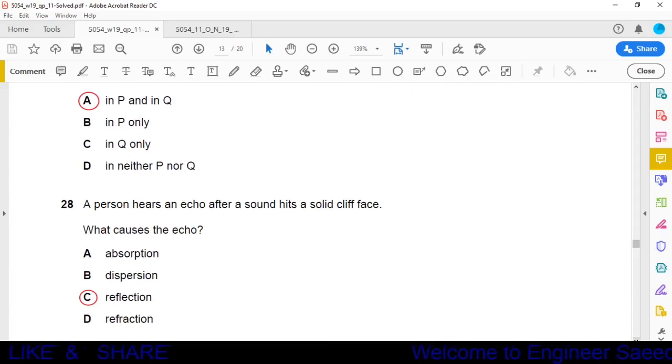Question number 28. A person hears an echo after a sound hits a solid cliff face. What causes the echo? Absorption, dispersion, reflection, refraction. It is called reflection. When a ray strikes a surface and bounces back and comes back in the same medium, then it is called reflection. So our correct answer is C, it is reflection.